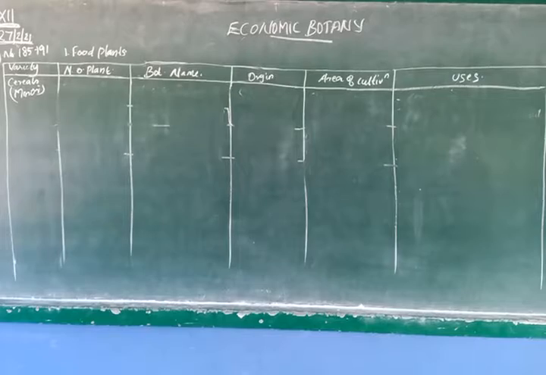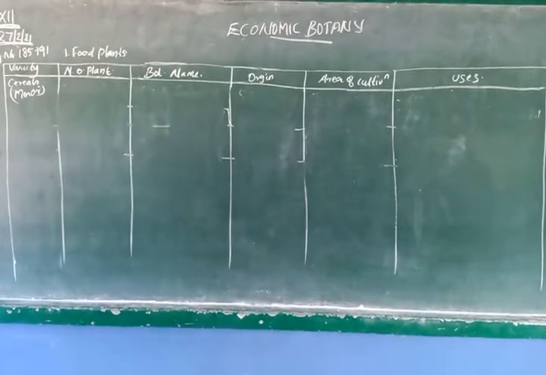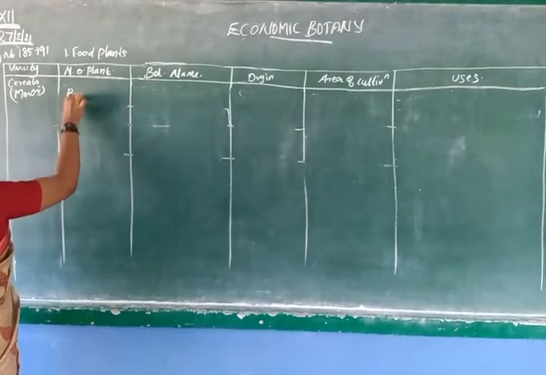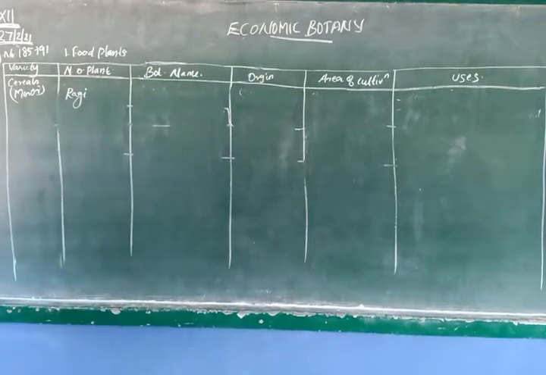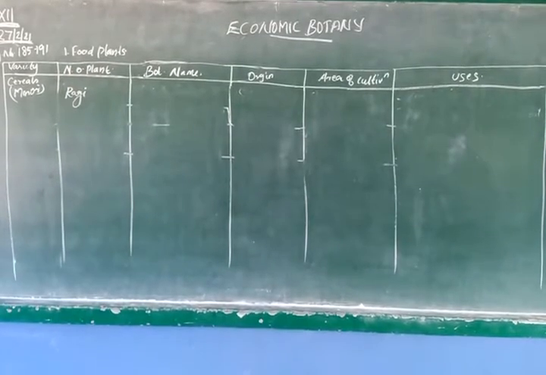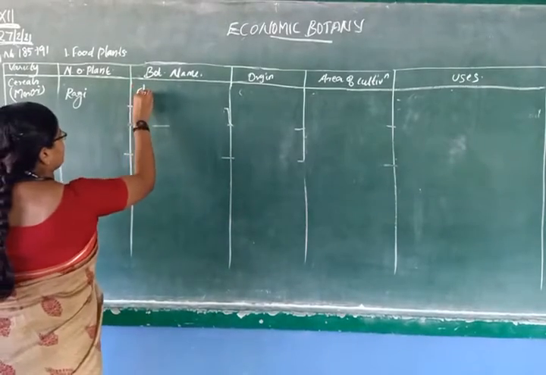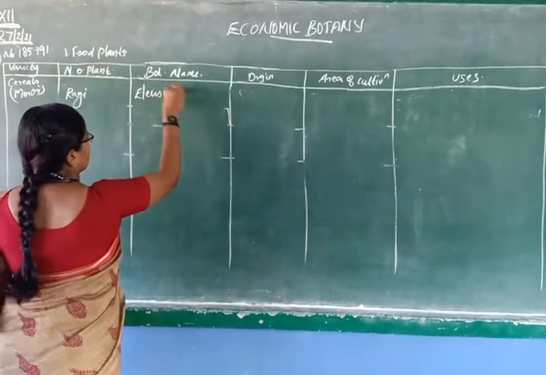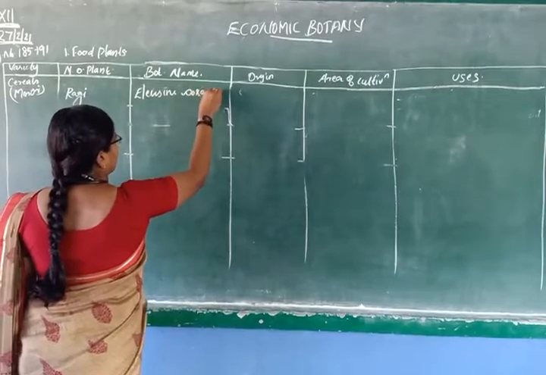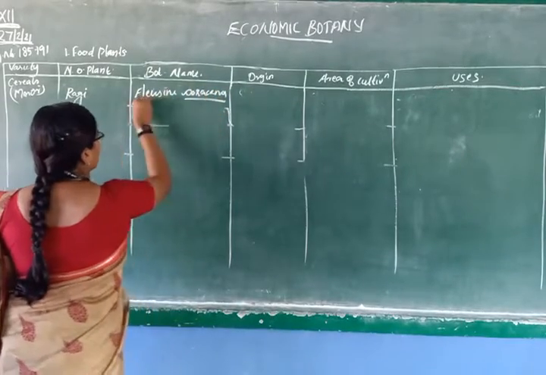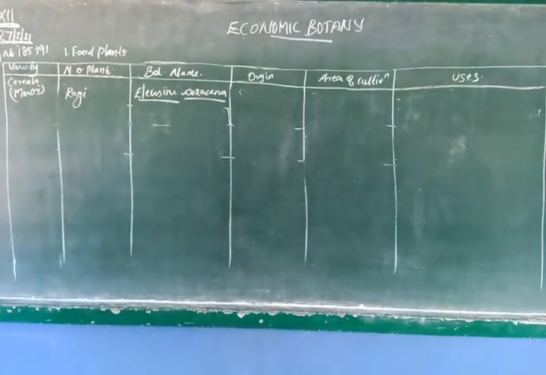First one, ragi. The scientific name of ragi is Eleusine coracana. Ragi is one of the minor millets we will use mostly.